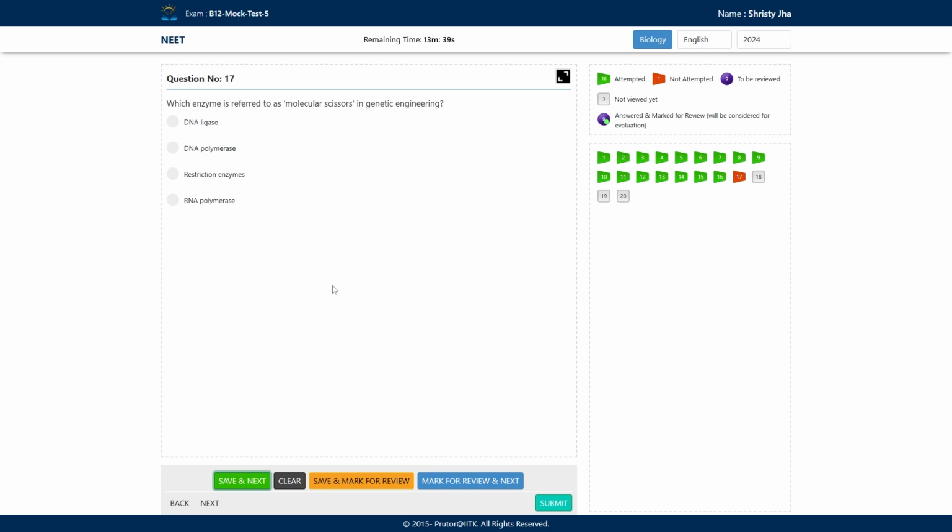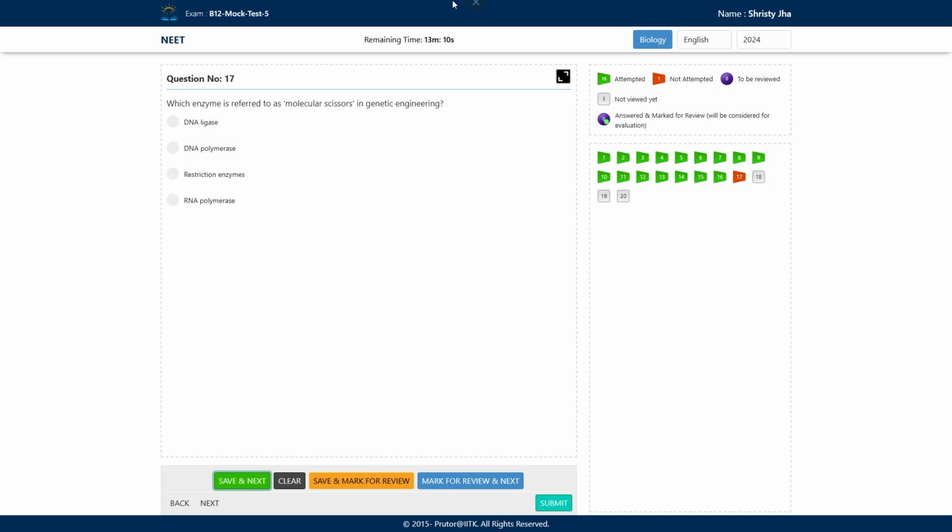Now, next question says, which enzyme is referred to as molecular scissors in genetic engineering? It is the same as the question before this, I think 15 or something. But here we have given that enzyme a name, molecular scissors. We can understand why we use scissors: we use scissors to cut something. And here molecular scissors has been used because it cuts DNA